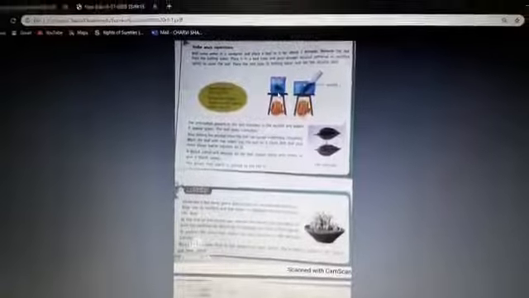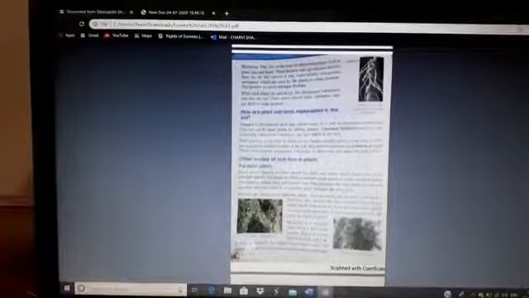In many leguminous plants such as peas, grams and beans, there is a rhizobium bacteria, and these bacteria take up nitrogen directly from the air and convert it into water soluble nitrogenous substances, which are used by the plants to make proteins. This process is called nitrogen fixation. So students, it is very easy for the leguminous plants. They don't have to do any hard work, so rhizobium is very useful for them.